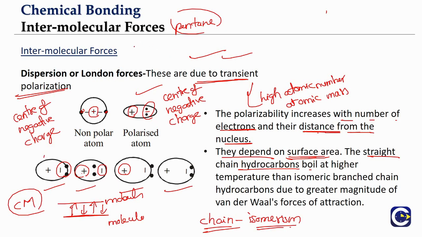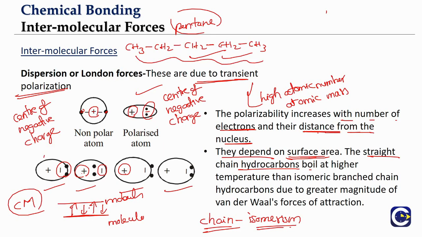So pentane will have something called n-pentane. N-pentane means it will be a straight chain. It will be a straight chain one. All 5 carbons will be in one chain. And this straight chain one will have more surface area. As a result of it, what is going to happen?